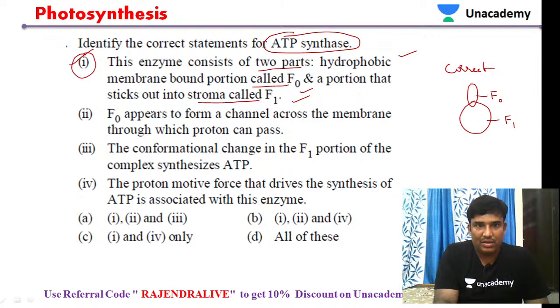Now let us go to statement 2. F0 appears to form a channel across the membrane through which protons can pass. So no doubt it is also a right statement. The main function of F0 is to form a channel protein, which helps in the transport of protons.